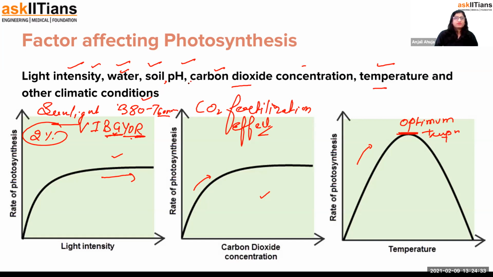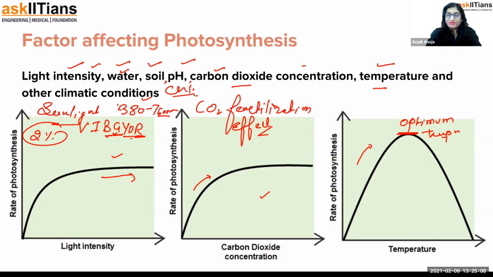Among other climatic conditions, you can talk about the chlorophyll, that is, how much chlorophyll there is, because this is the pigment molecule that is needed. Even the leaf type: if the leaf is toward the sunlight, it is going to get the sunlight and photosynthesis happens. If the leaf is in a shady place, it does not. So these are the things: the leaf direction, the chlorophyll molecules, how healthy the plant is. These are all the other factors that can affect it. But I suppose we are done with the factors affecting photosynthesis, and we are done with nutrition in plants. If you have any doubt, you can ask now.